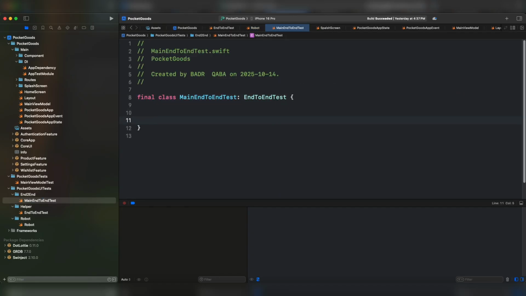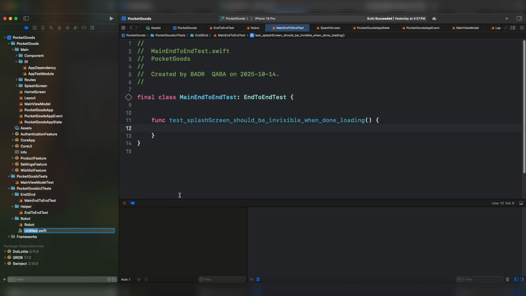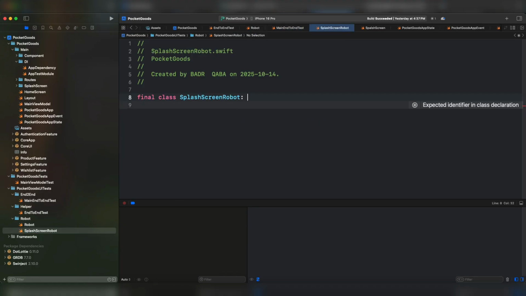The first test case that we have to do here is for the splash screen. We need to make sure that the splash screen should be invisible when done loading. This is going to lead us to implement the first robot, which is the splash screen robot. Under robots, create a new class. Let's call it splash screen robot. That should inherit from the robot class.